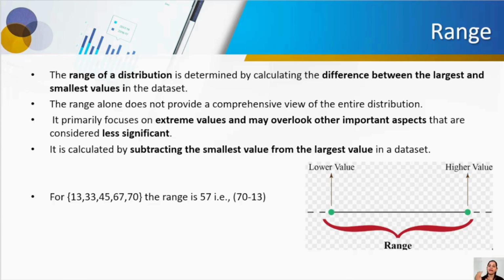If you take that outlier as the highest point without checking whether that value is an outlier or not, then the machine will be misled. The machine will get confused and will not give you the correct output. So it may overlook important aspects of that data set. That is why the range is sometimes considered less significant.